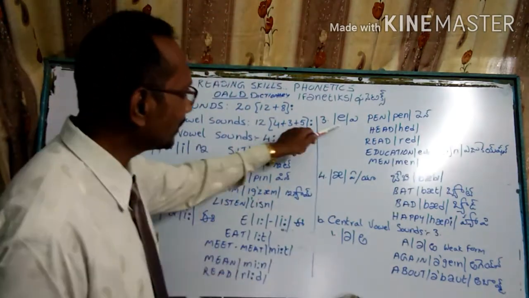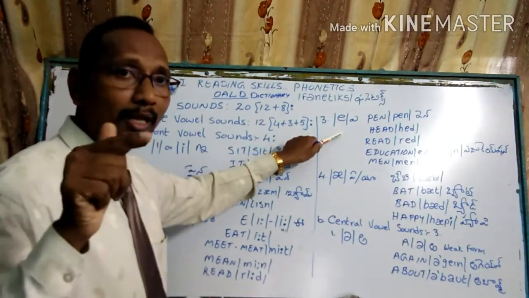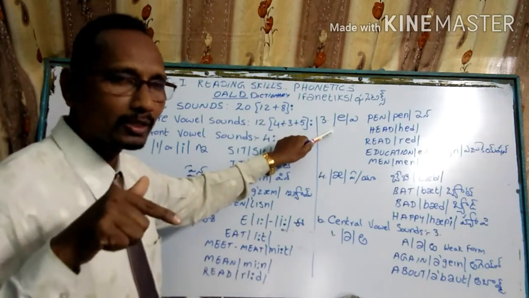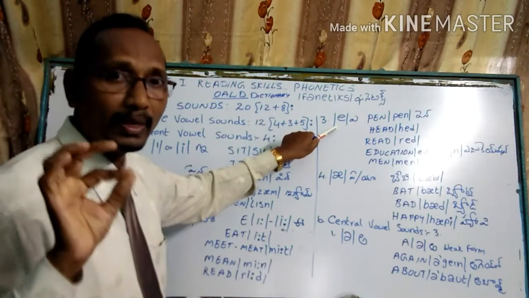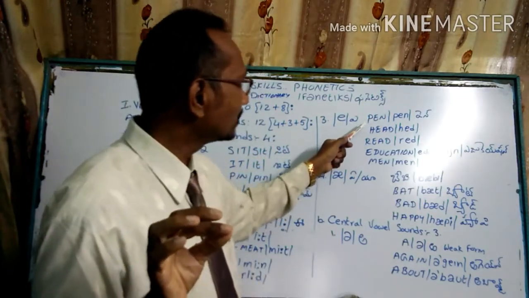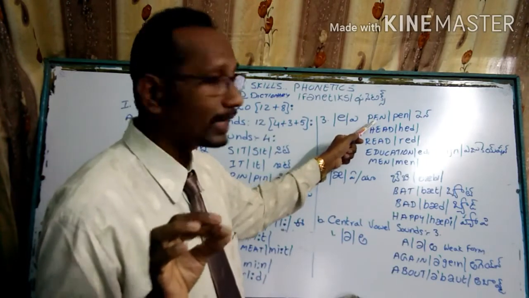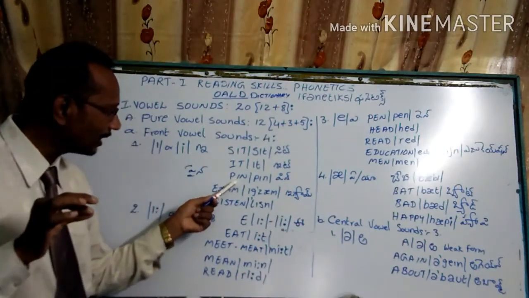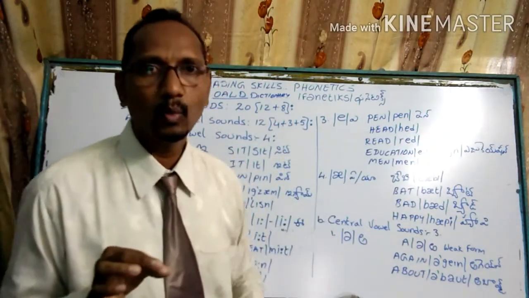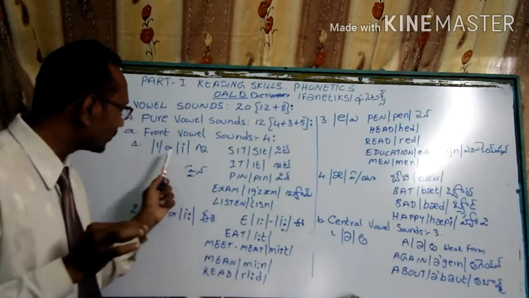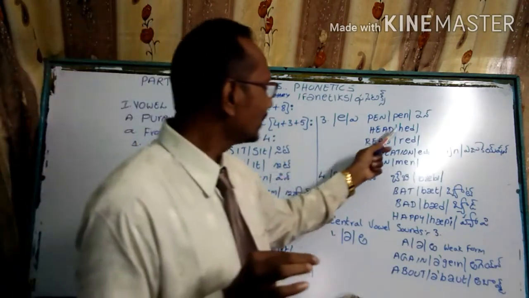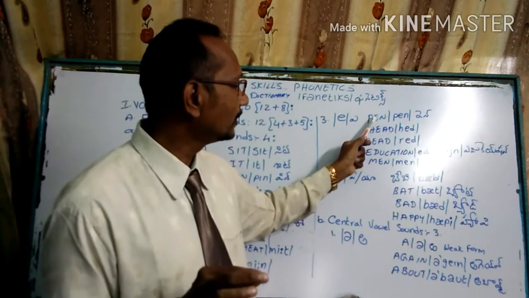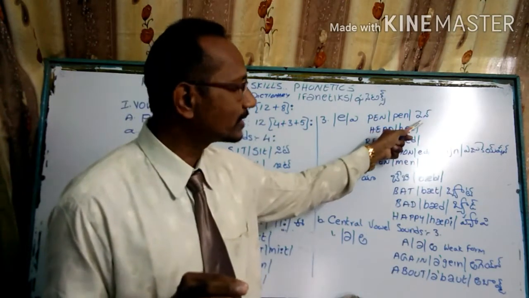The same way, coming to the third one, in English we call this letter E, but the phonetic version is not the E letter. This should be the A sound. So here, P-E-N. See here, after the P letter we have an E sound. But we are not calling pin. Here we are calling pin, and here we are not calling pin. Why? Here the I sound is pronounced as an E sound. Here the E sound is pronounced as the A sound. So based on this sound, this English word in the phonetic version should be pronounced as pen.